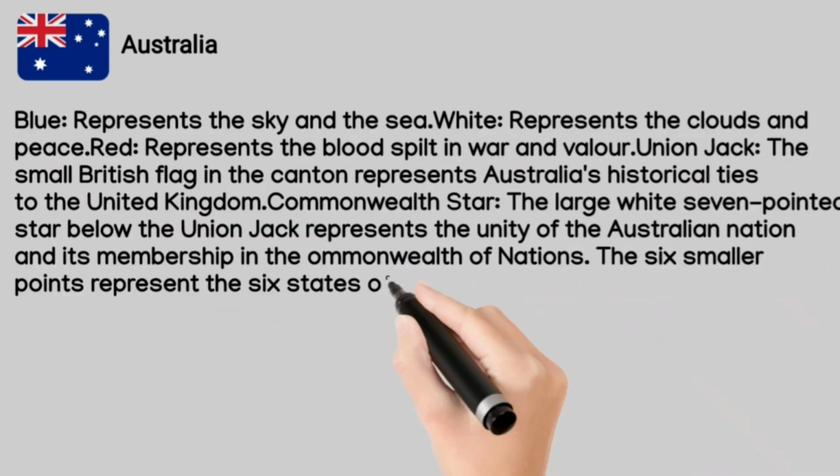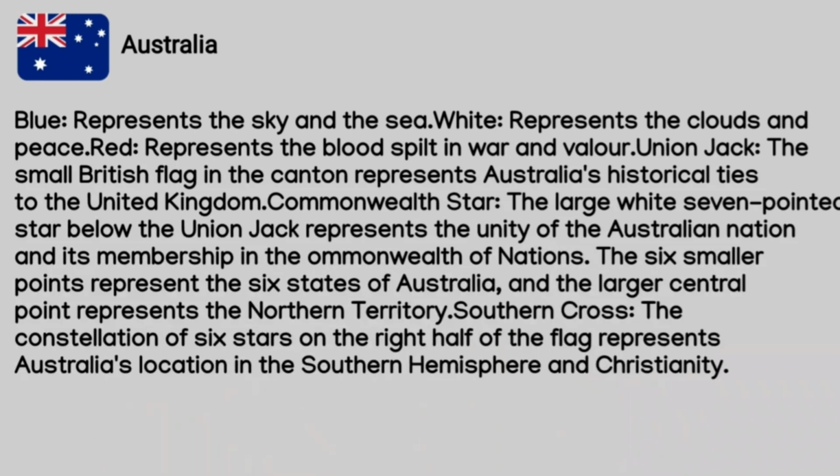Australia. Blue represents the sky and the sea, white represents the clouds and peace, red represents the blood spilt in war and valor. Union Jack, the small British flag in the canton represents Australia's historical ties to the United Kingdom.